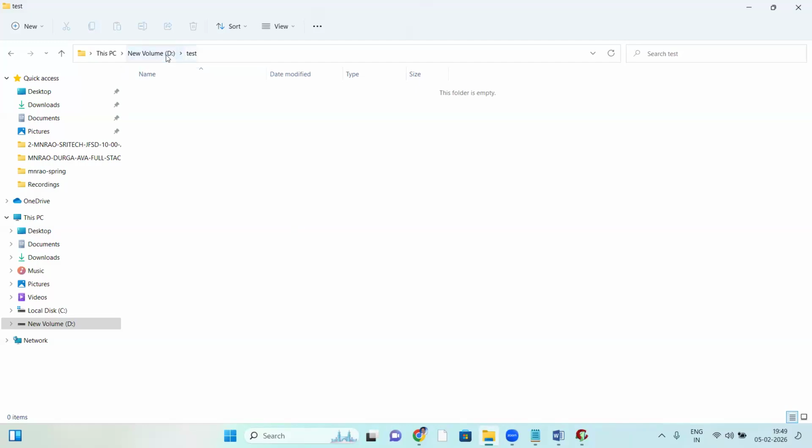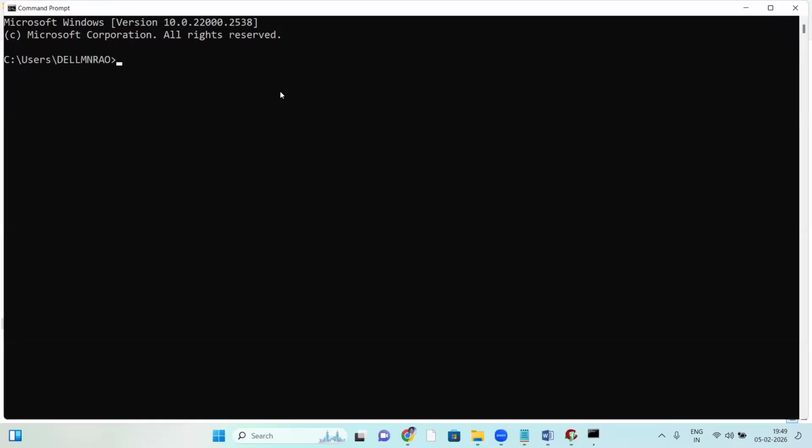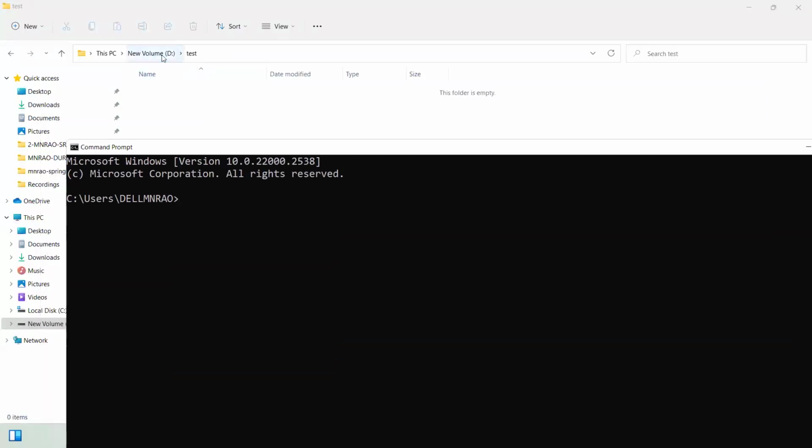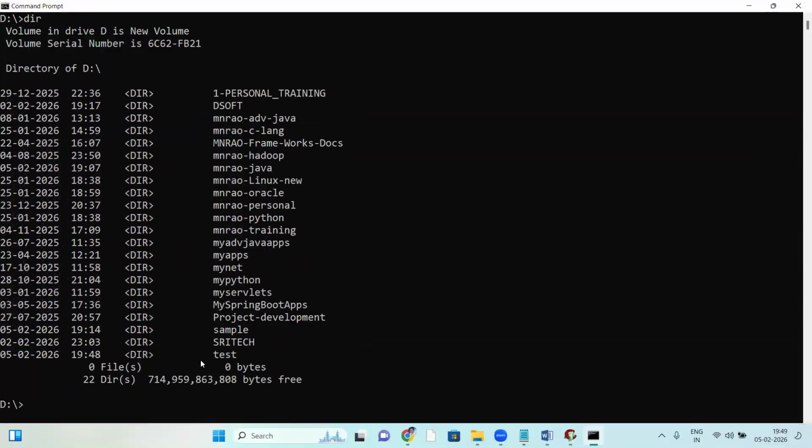So, D drive test folder. Open the command prompt, CMD. We should go to the D drive. D colon will take us to the D drive.